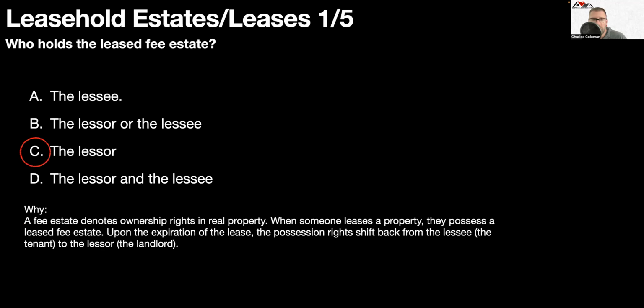The lessor. A fee estate denotes ownership rights in real property. When someone leases a property, they possess a leased fee estate. Upon the expiration of the lease, the possession rights shift back from the lessee, the tenant, to the lessor, the landlord.